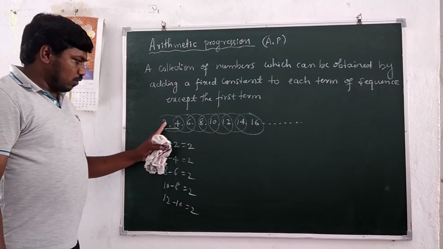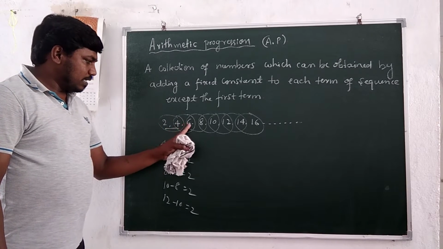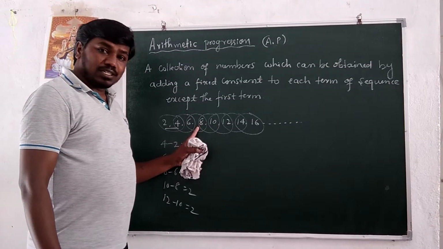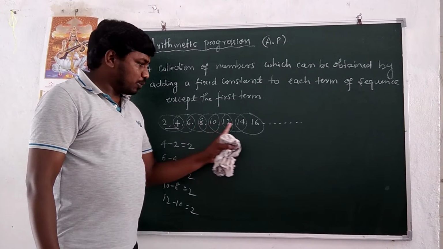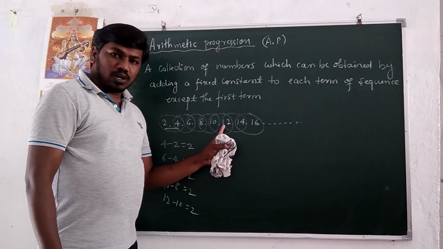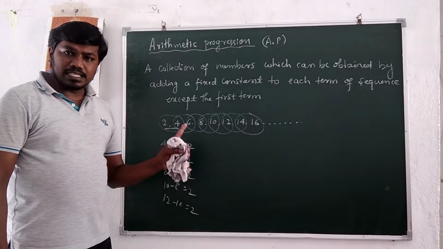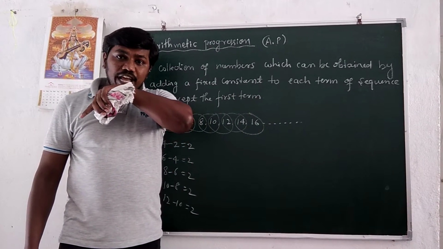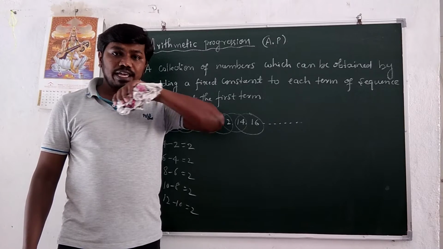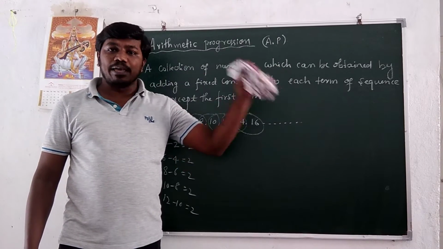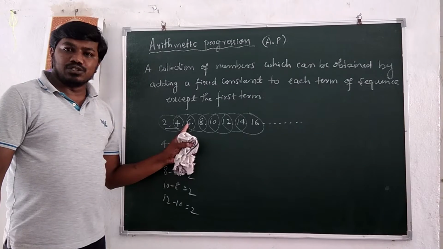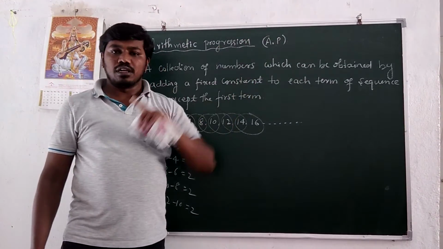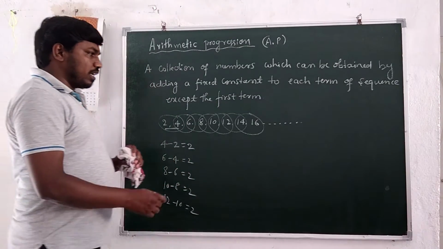So 4 minus 2 is what? 2. 6 minus 4, 2. 8 minus 6, 2. 10 minus 8, 2. 12 minus 10, 2. 14 minus 12, 2. So the difference keeps the same value, right? The difference between any two successive terms is always the same. Then the sequence is said to be what? Arithmetic sequence or arithmetic progression. Are you clear?